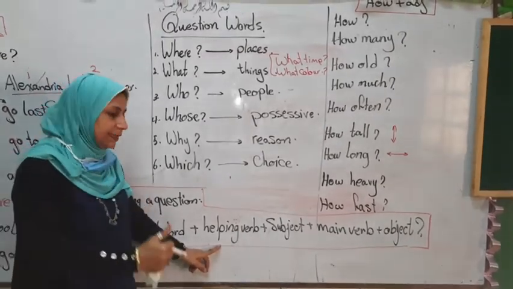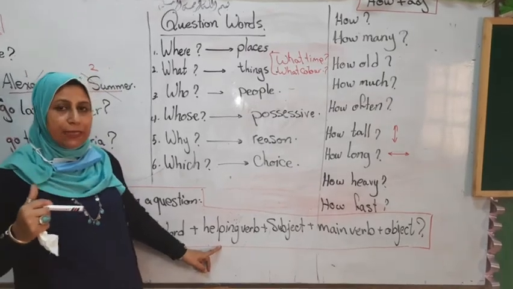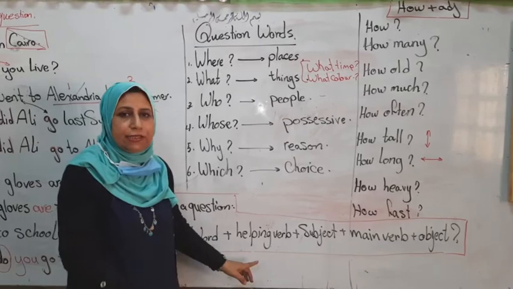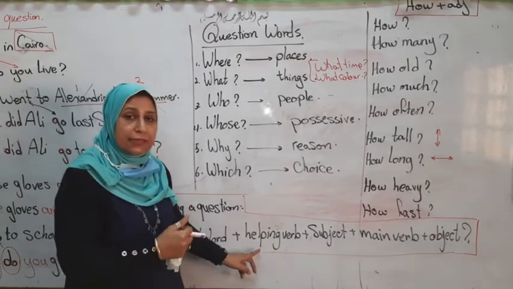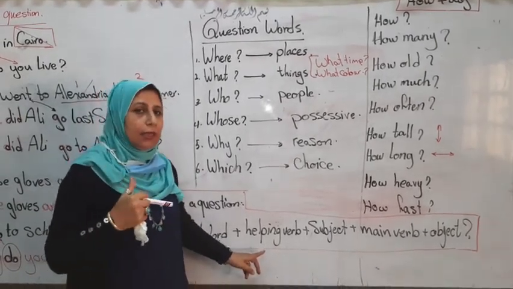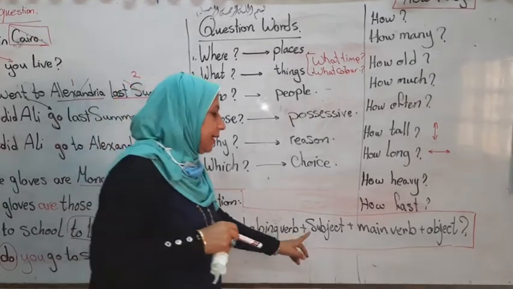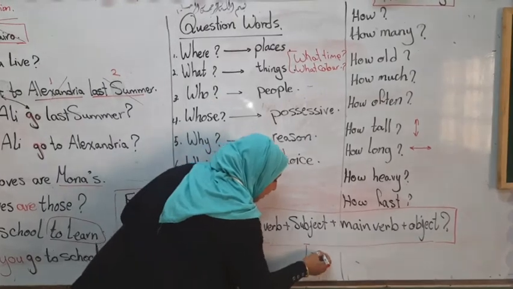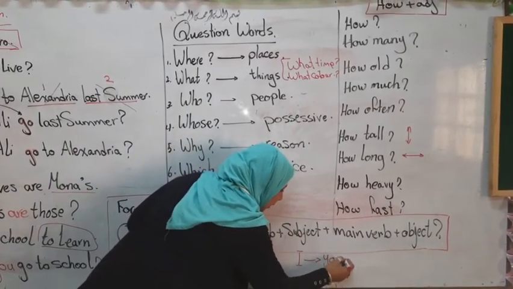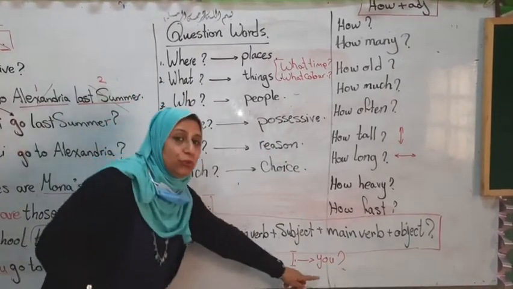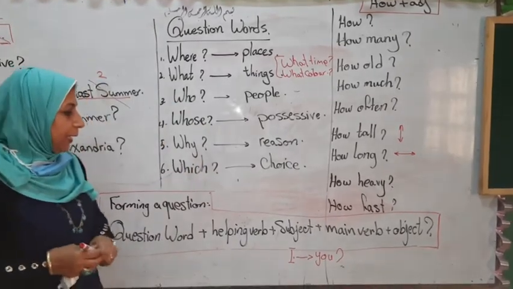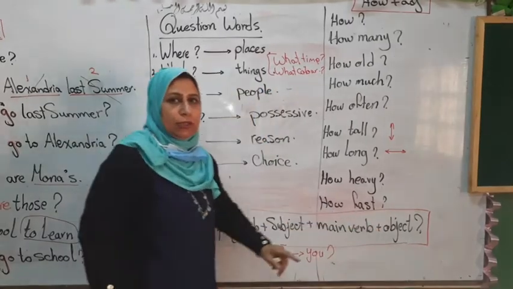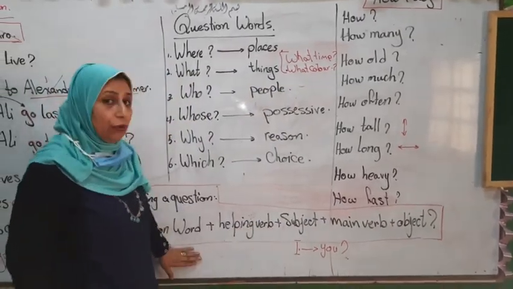If it's present simple, I use do or does. Past simple, did. Present continuous, was or ing. Okay, so it depends on the tense of the verb and the subject. And don't forget to change I to you. I in the sentences, you in the question. And the main verb at the end is the object. And this is how to form the question.